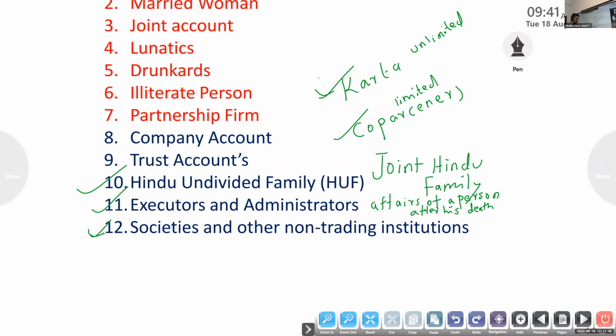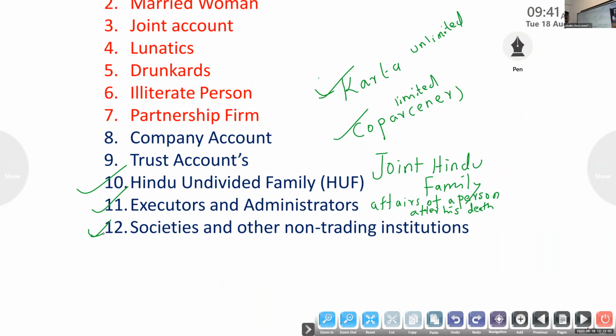Next one, same like executor and administrator, they don't transfer the money from the societal account to the personal account of any members of that society. That is related with societies and other non-trading organizations. So these are the types of customer.